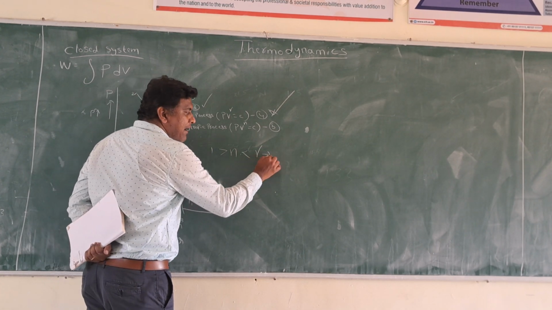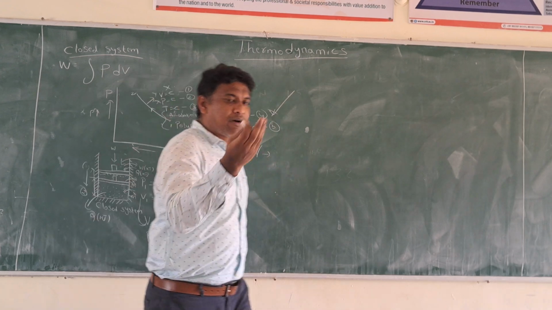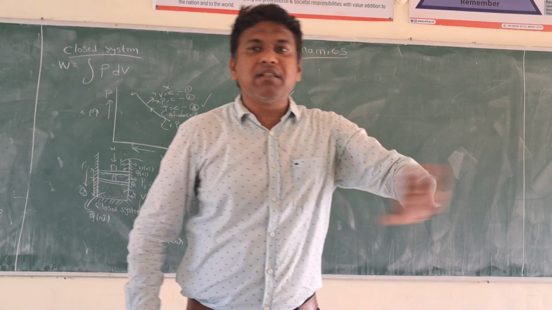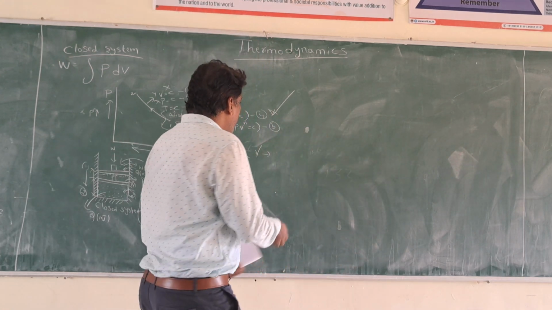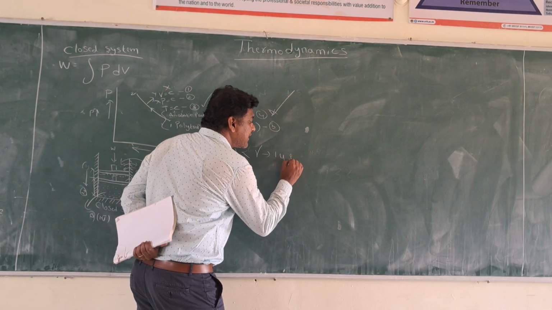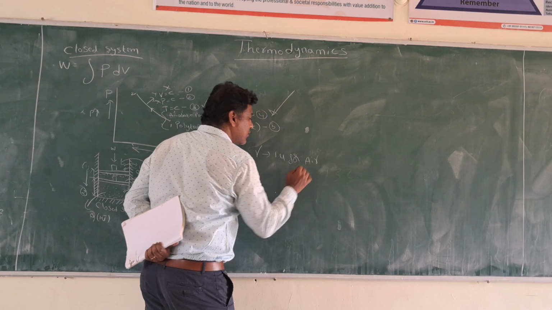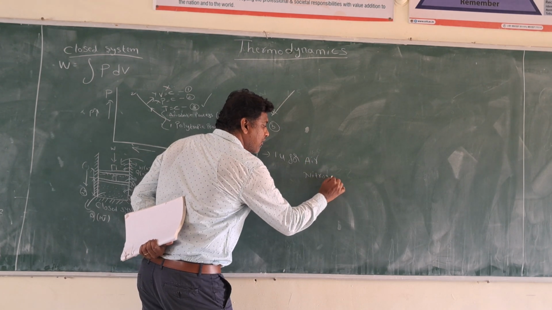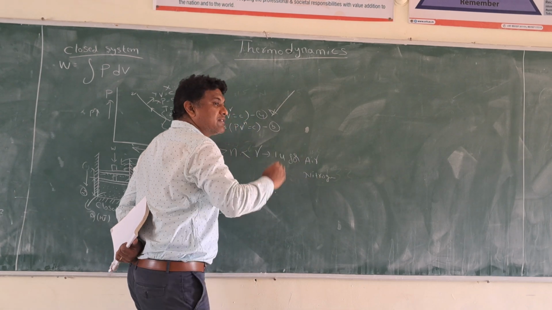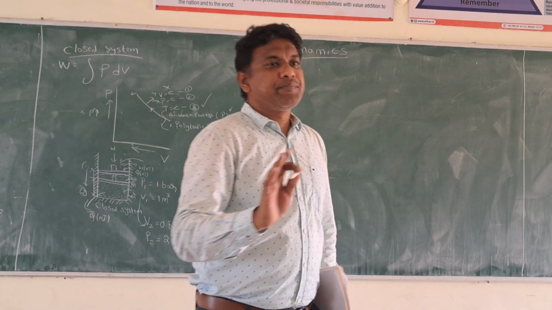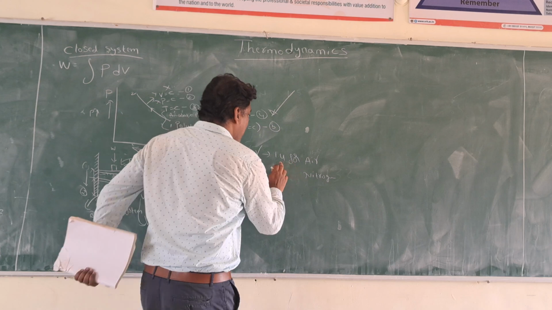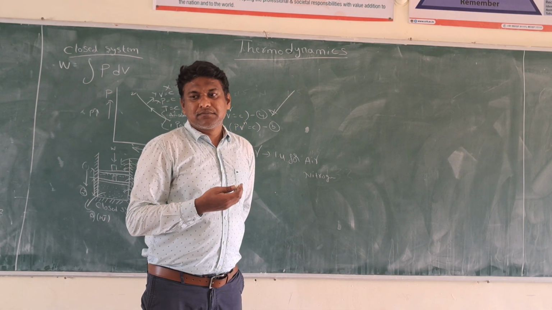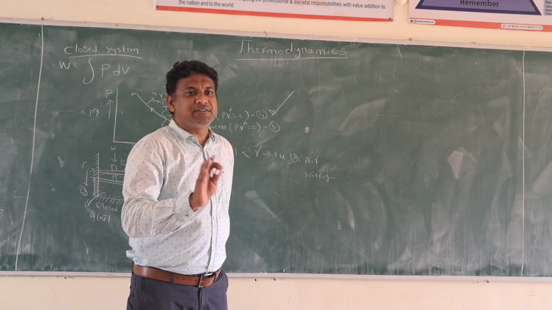What is the gamma value? It depends on the property. Don't tell 1.4 for all substances. Gamma is equal to 1.4 only for air. For nitrogen it will be different. For oxygen it will be different. For all the other substances it will be different. But for air the gamma value is 1.4. For water the gamma value will be different. So don't tell 1.4 is fixed.